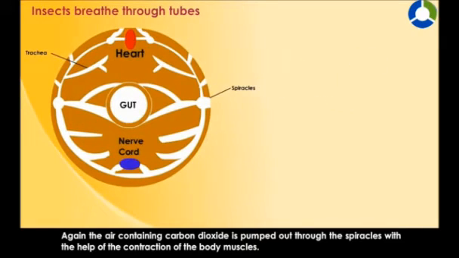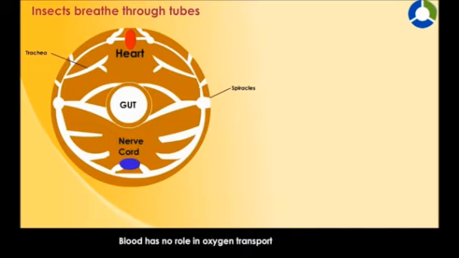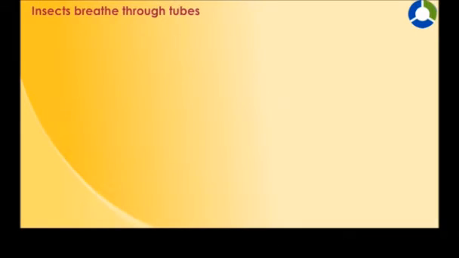So what happens in this case? Through the spiracle, oxygen enters into the tracheal tube and carbon dioxide leaves the tracheal tube and moves out of the body through the spiracles.